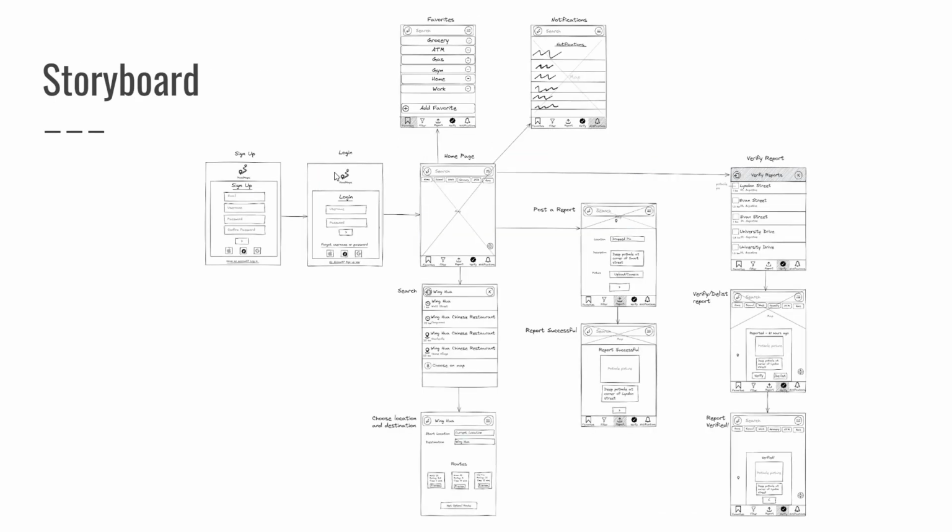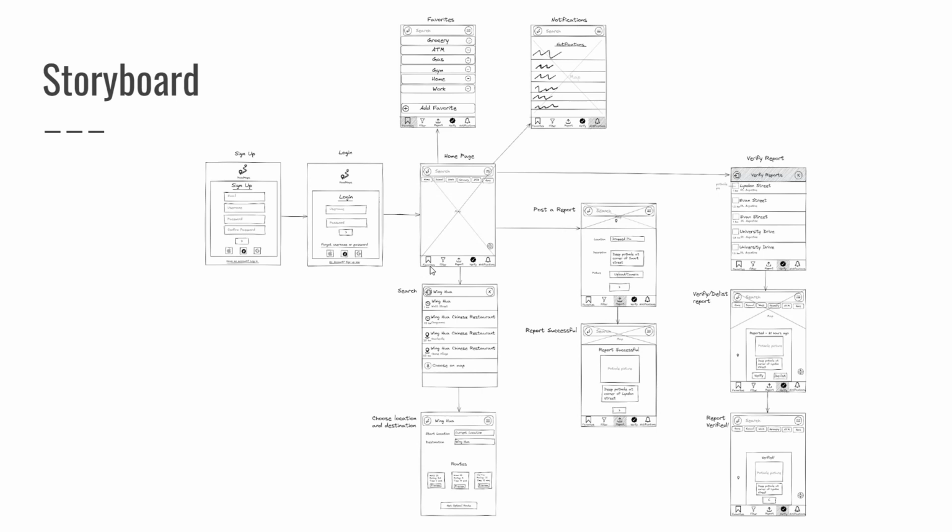So here we have our storyboard. And our storyboard describes our general flow of events of our application. So firstly, the user would be displayed a sign-up page where they may sign up and create an account, or if they already have an account, they may log in. After which, they would be redirected to the home page, which is essentially the root of our application. So on the bottom of our homepage, we have a navigation, which allows users to navigate to various other screens.